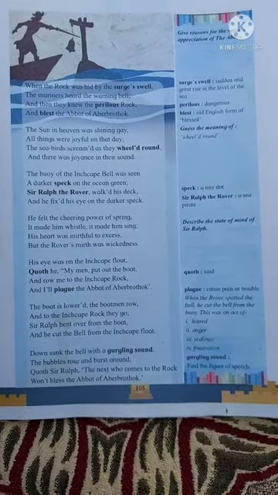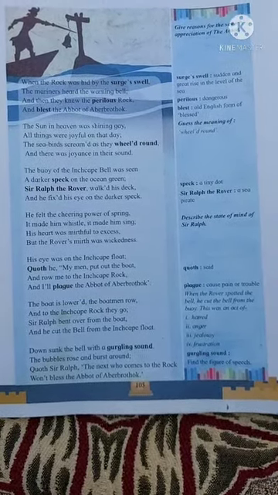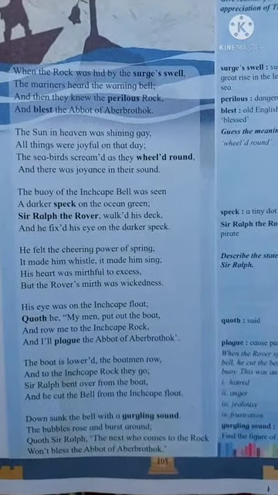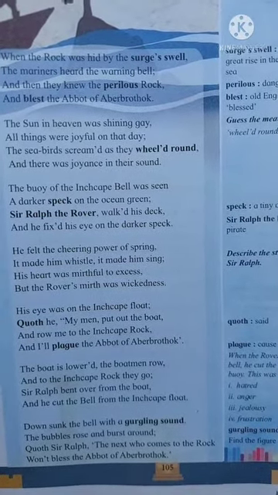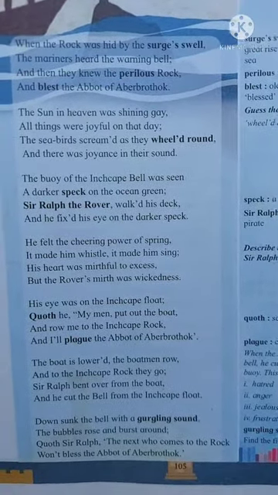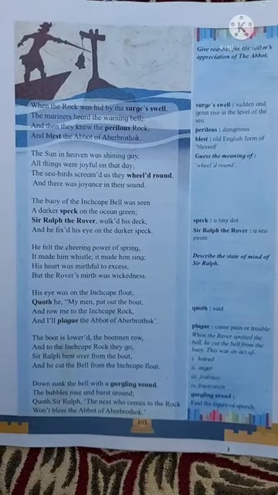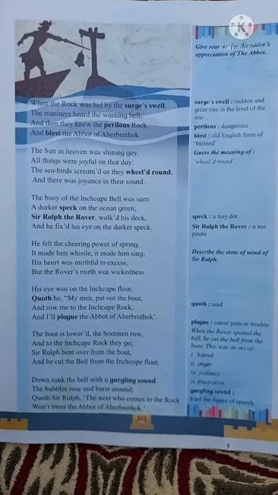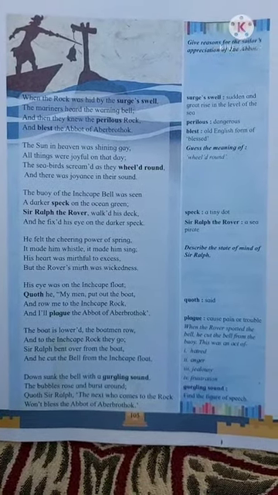The seabirds screamed as they wheeled round. Wheeled round means here a flock of birds flying round in circles, which looks like a wheel. And there was joyance in their sound, and the birds were enjoying their sound. The birds were uttering their sound. So everything, the environment, was very happy.